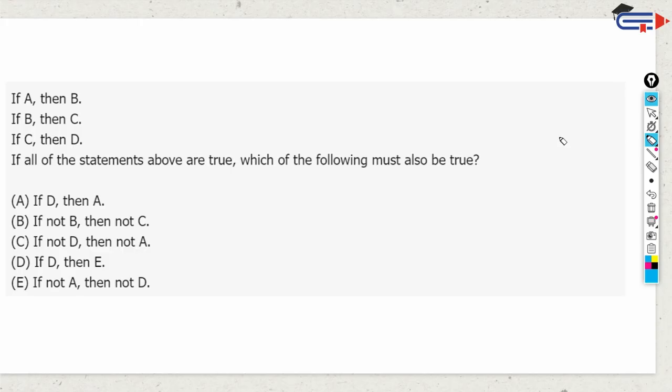Hi there. Let's have a look at this question. Before we get into this, I recommend that you give it a try on your own.